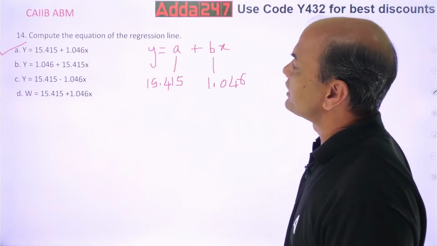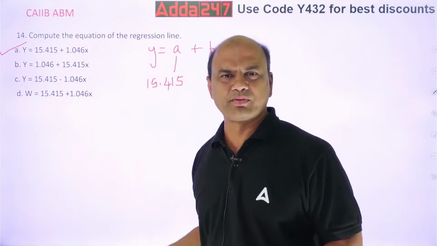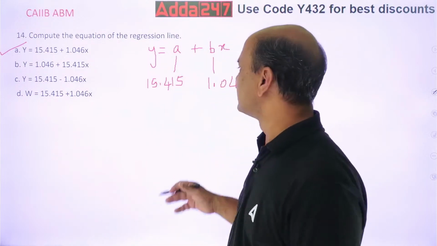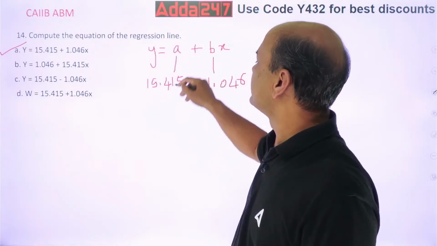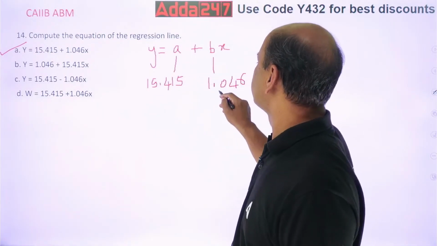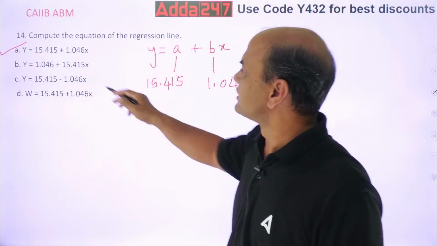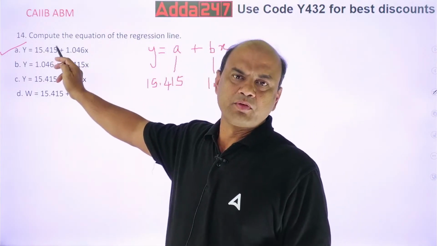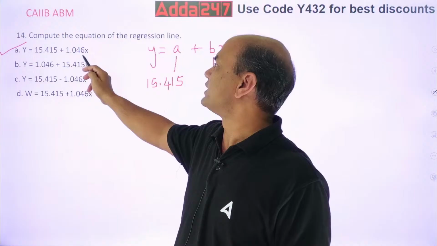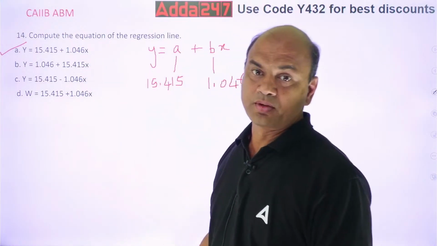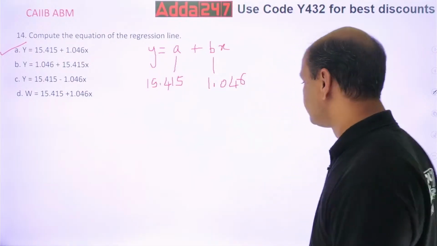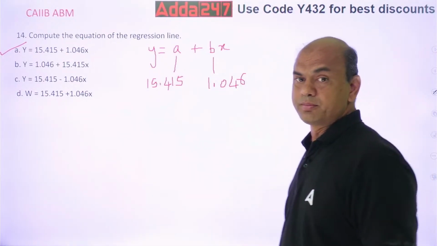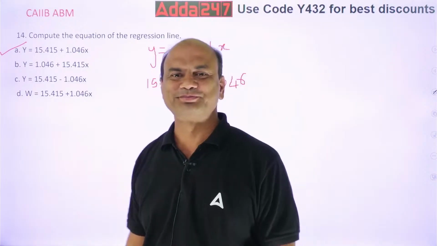Compute the equation of the regression line. Now the equation is simple. Once you get A and B, the equation is nothing. A is 15.415 and B is 1.046, so 15.415 plus 1.046 into X. This is the equation of the regression line. Got it? Big numericals, isn't it?